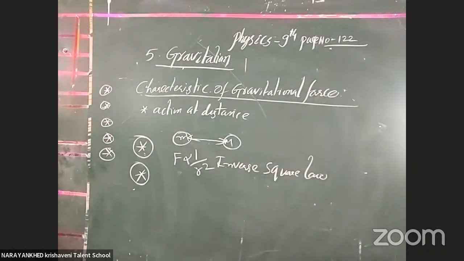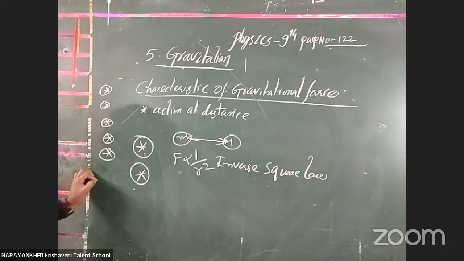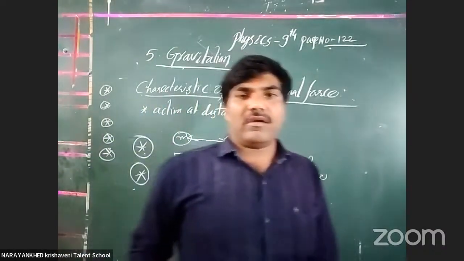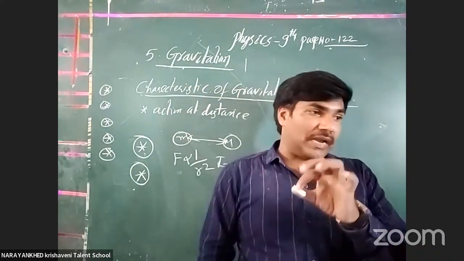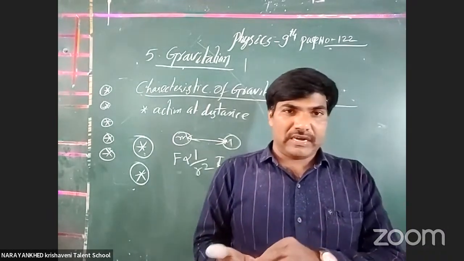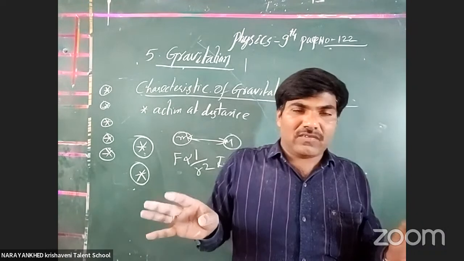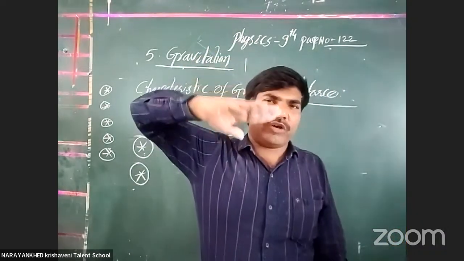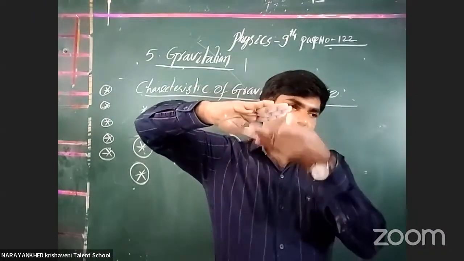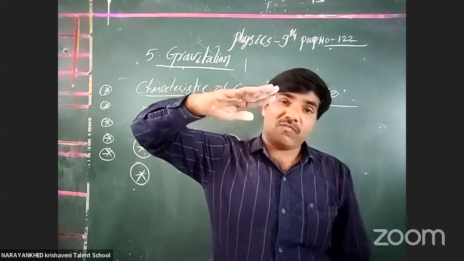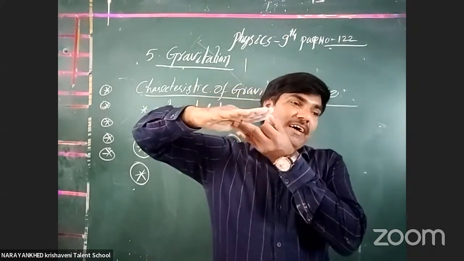The last characteristic we consider is that the gravitational force between two bodies or objects forms an action-reaction pair. If object A attracts B, then B also attracts A. Yes, the Earth attracts this chalk piece, and the chalk piece also attracts the Earth towards it. Not only the Earth attracts. Suppose you put your hand like this, it is attracted by the earth, and the earth is also attracted by my hand. We don't notice it, but it happens.